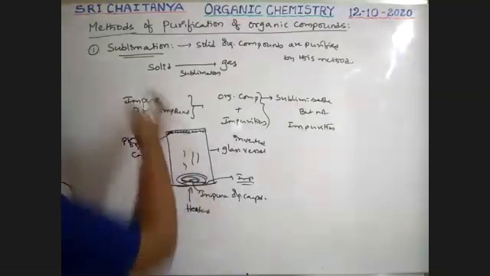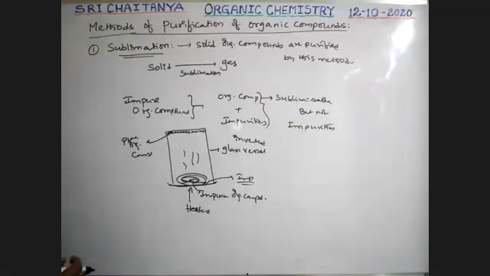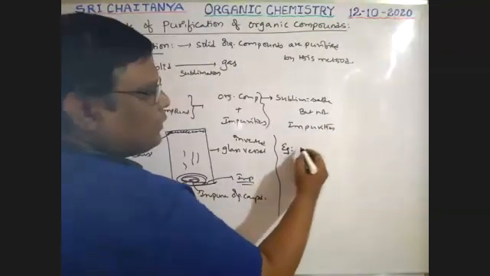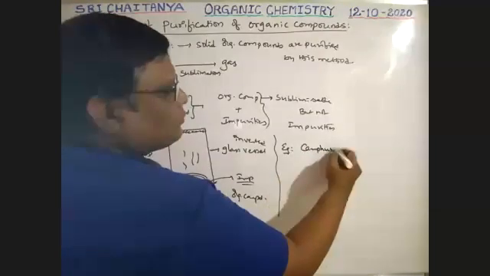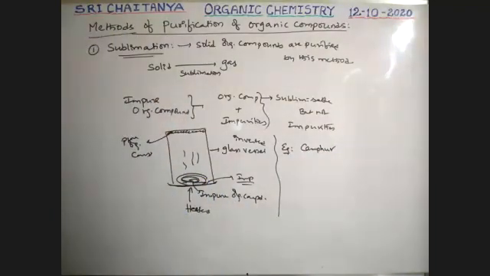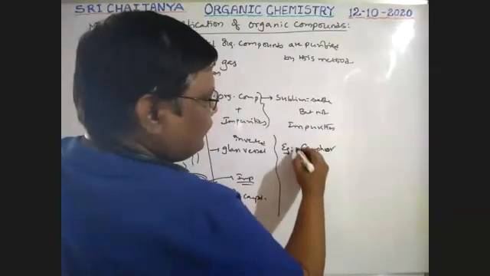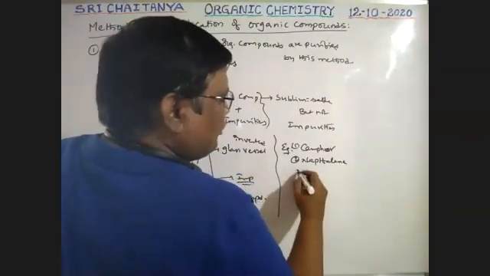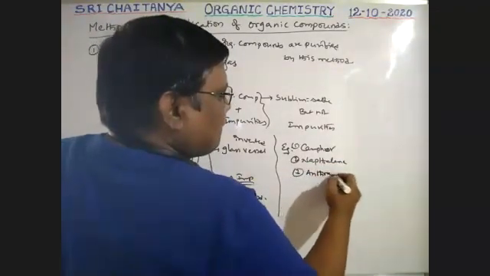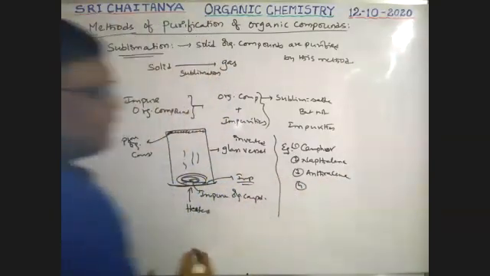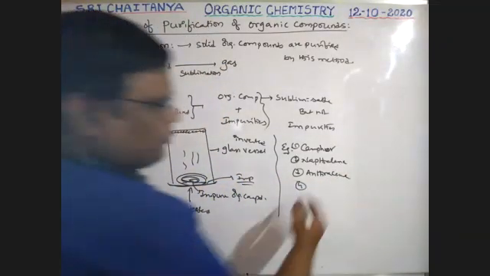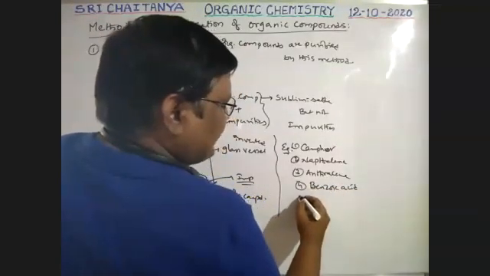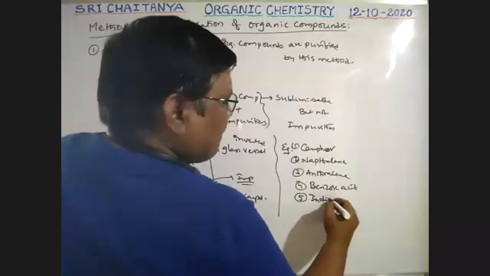It is a way to purify, just by sublimation. Now, what are the examples to which this process can be applied? Examples: camphor is purified by this method. Naphthalene is purified. Anthracene is also purified by that method. Benzoic acid is purified. Next, indigo, purified.